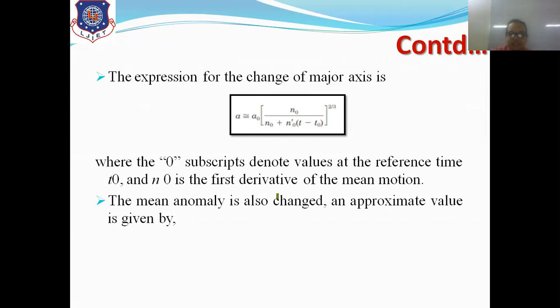Due to this, the average angular position of a satellite will change, and the approximate change is given by N0 dash, that is the first derivative of mean motion, by 2 times (T minus T0) whole square. This is the change in mean anomaly, that is delta M.